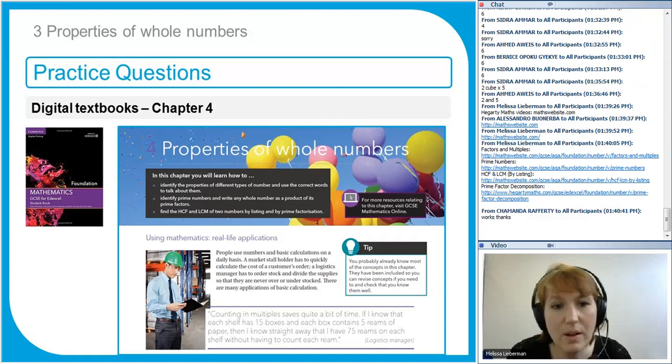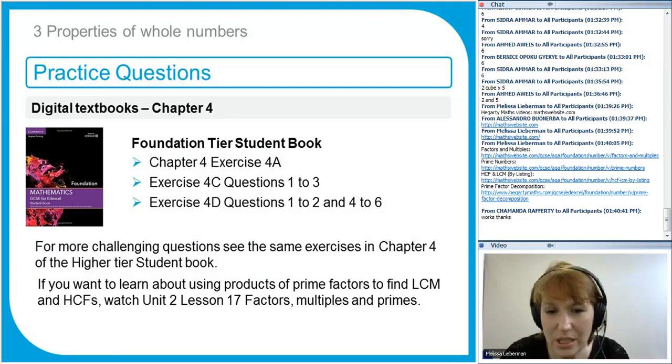I've not done chapter 2 and 3 yet. I'm not following it in order, as I said. So if you want some more practice questions, chapter 4. In the Foundation tier book, do all of exercise 4A. You should be able to answer all of those questions. It's just general questions about prime factors and multiples. Exercise 4C, that's about prime numbers. Do questions 1 to 3. And in exercise 4D, do questions 1 and 2.